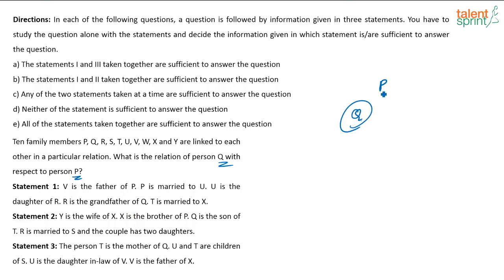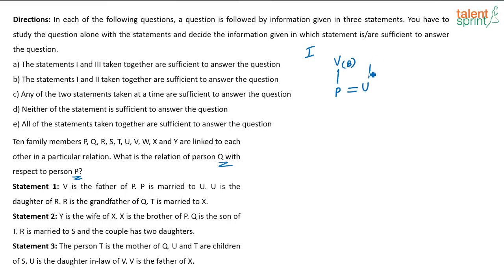I can say Q is the niece of P, or Q is the nephew of P, or Q is the son of P, or Q is the daughter of P, right? Basically, I will need to know the gender of Q. That is very, very important. That is not the only thing, but that is also important. Now, let us look at each statement given here. What does the first statement say? First statement says V is the father of P, and P is married to U.